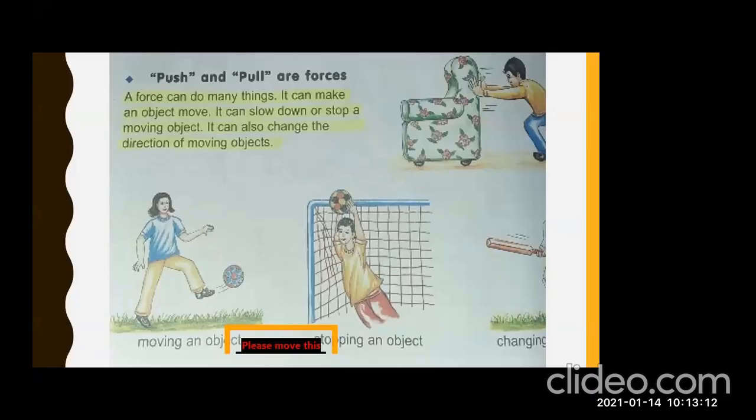So a force can do three main things. It can make an object move, as you can see in the first picture. It can slow down or stop a moving object, and it can also change the direction of moving objects. Clear? You must underline these lines. Okay, have you underlined these lines? Kindly let me know in the chat box so we can continue.